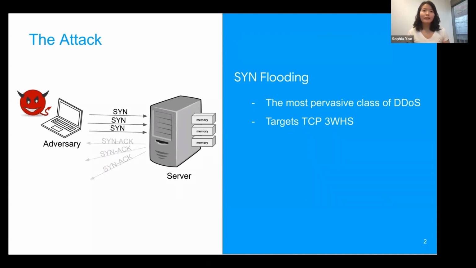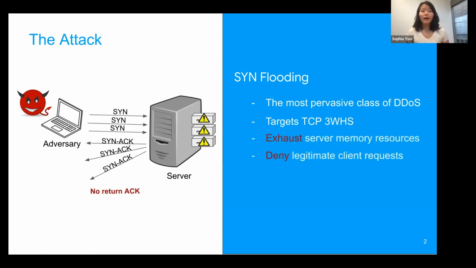The server then sends SYN ACK packets back to the adversary, but if the adversary never responds with a final ACK packet, since the server only has a finite amount of memory, once all the memory is consumed with these half-open connections, the server can no longer accept any new connection requests.